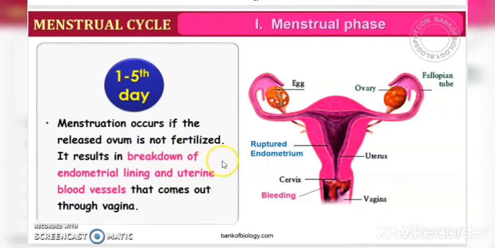I hope you remember the endometrium, right? This is the innermost part of the uterus. They have written it as ruptured endometrium, which means that it has got some damage, right? So when fertilization has not happened, it leads to breakdown of the endometrial lining, along with the lining of the uterus and also its blood vessels.